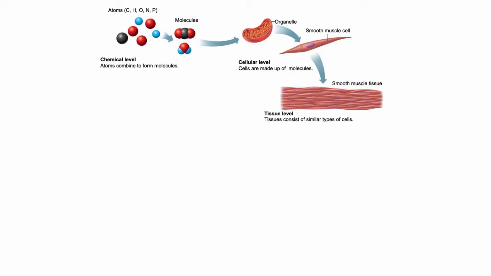The tissue level is next, and the tissue level is made up of groups of cells and their surroundings that work together to perform a particular function. These surroundings around the cell are called intercellular substances. Inter just means between, cellular means referring to cells, so intercellular is the stuff that you find in between cells in a body. There are 4 types of tissues: epithelial tissue, muscle tissue, connective tissue, and nervous tissue.